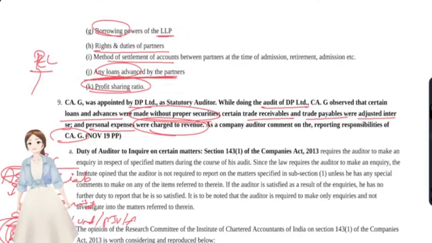First of all, why will a company hold shares? If it's a trading company or an investment company, that is the ordinary course of business, so they will buy and sell, no problem in that. But this company is neither a trading company nor an investment company, yet it is holding shares.